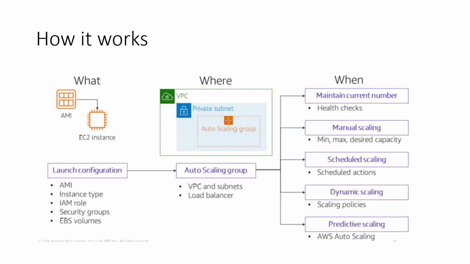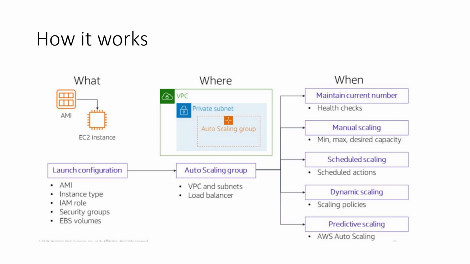Where will the auto scaling group reside? Suppose this is your VPC. Under the VPC you will have a private subnet, and in the private subnet you define your auto scaling group. With the auto scaling group, you will also be using an elastic load balancer. Why do we need it? Because when we launch more instances, when there is more traffic, the elastic load balancer should distribute the traffic among the available EC2 instances. That's why the elastic load balancer will be there, which I am not specifying here.